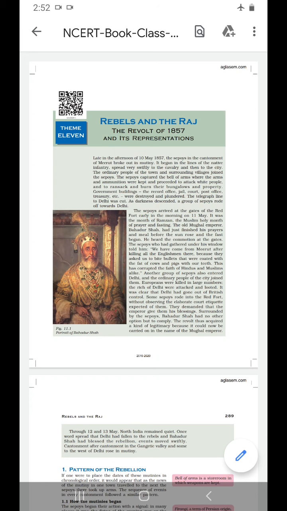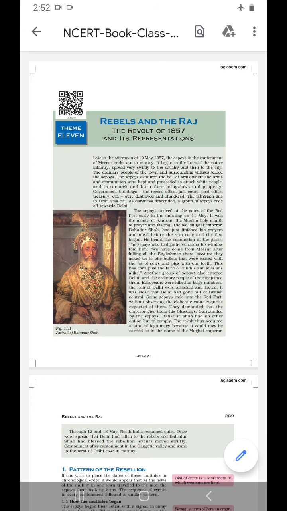Clear? So on 11th May 1857, the sepoys reached the Red Fort, where the Mughal emperor of that time was Bahadur Shah. They told him their problem. As he was being surrounded by the sepoys in the Red Fort, Bahadur Shah could not say no, as he did not have any option. Thus, the revolt was carried out in the name of the Mughal emperor, and the common people also supported the revolt.